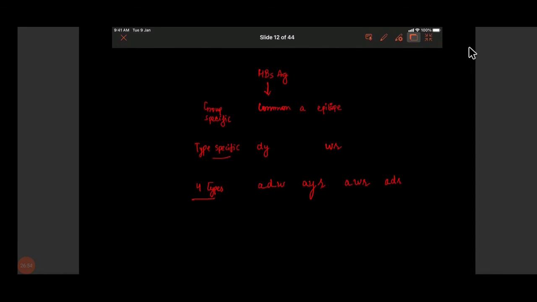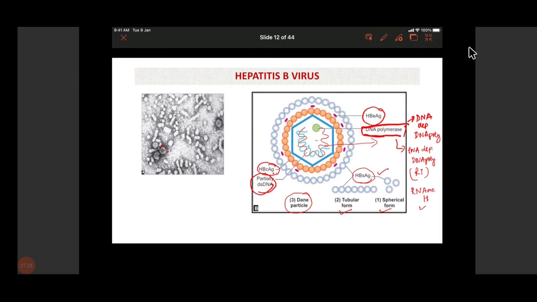So there are 4 antigenic types of hepatitis B virus which can be seen, and overall in the world ADW is very common, and in India AYR is generally common. The importance of these types is mainly for epidemiological purposes.